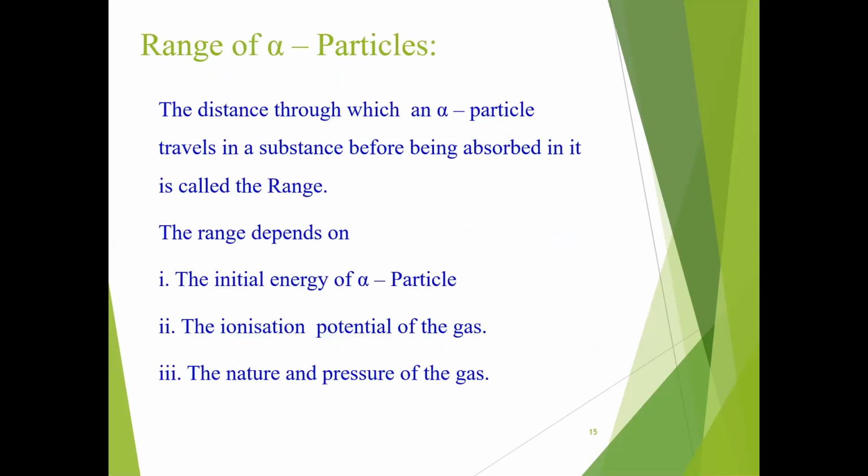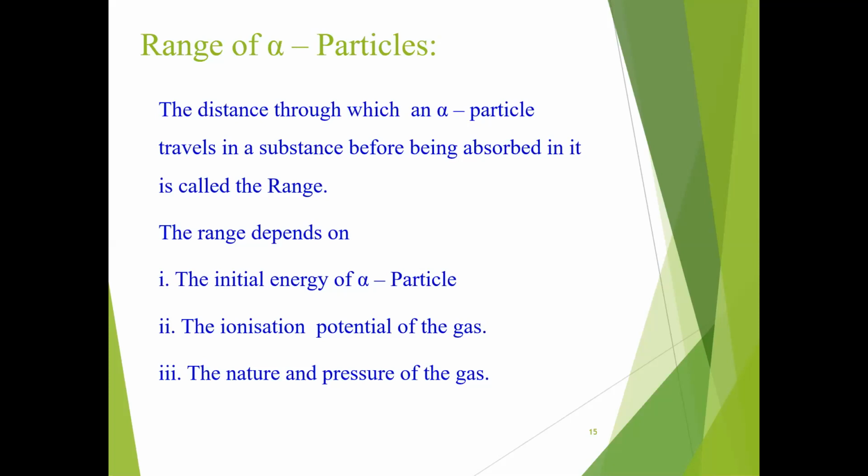The distance through which an alpha particle travels in a substance before being absorbed in it is called the range. Alpha particles are capable of ionizing gases, and after getting absorbed, the distance traveled is called the range. The range depends on the initial energy of the alpha particle, the ionization potential of the gas, and the nature and pressure of the gas.